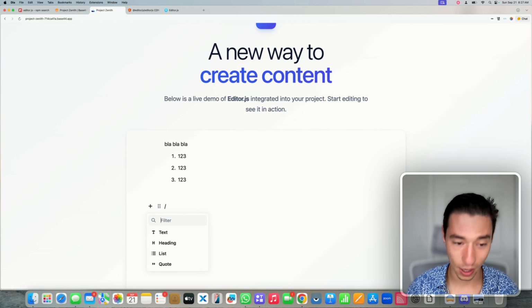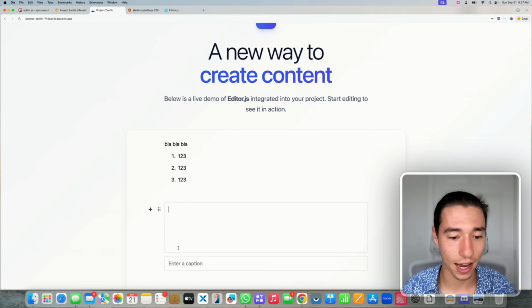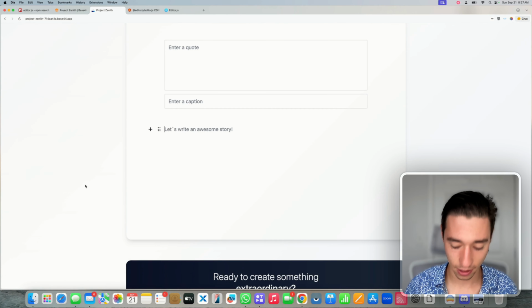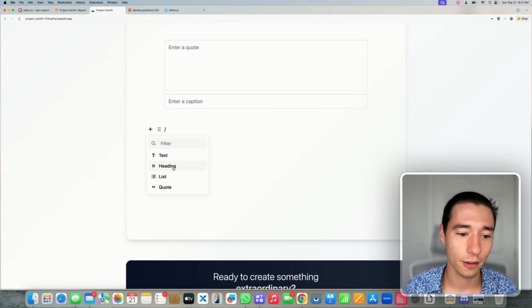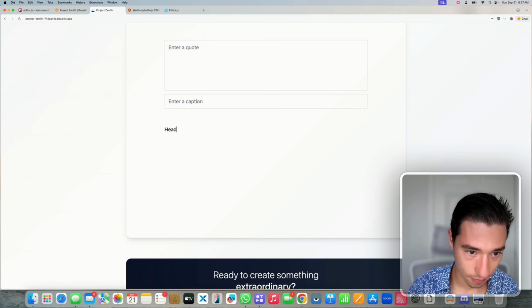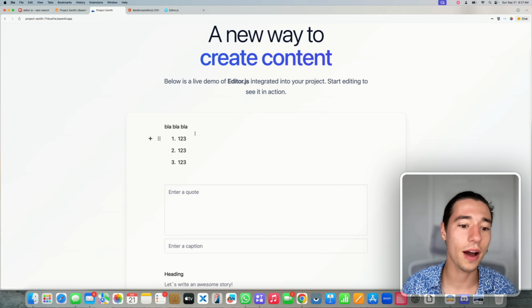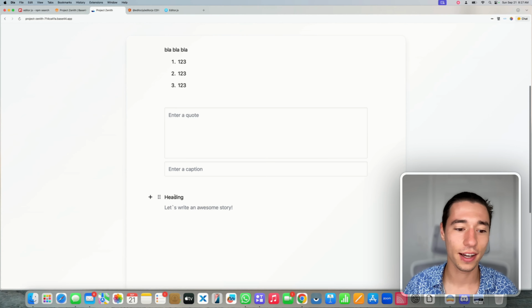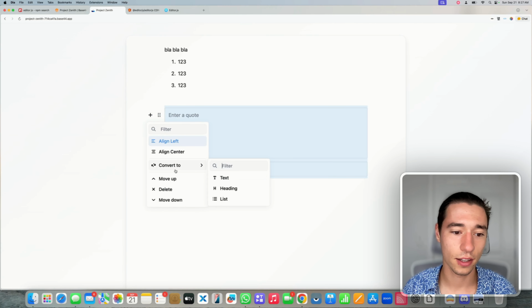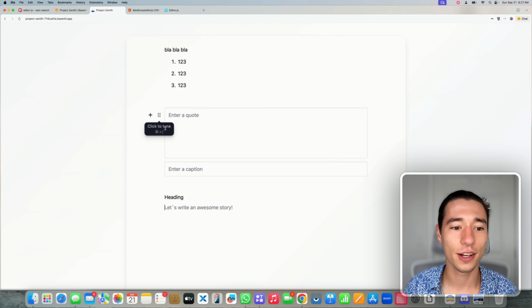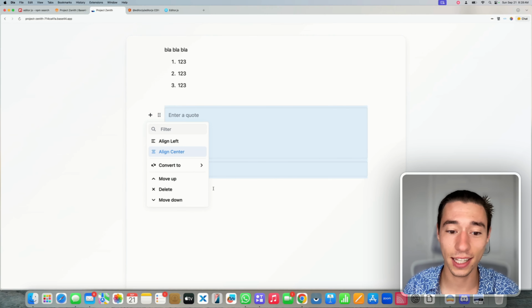And you can add more plugins, like you can embed videos, you can add a quote in here, right? You can add a heading, all that kind of stuff. So we do have this beautiful editor here, and we can align stuff, we can change it, we can do all that cool stuff. We got that all set up here.